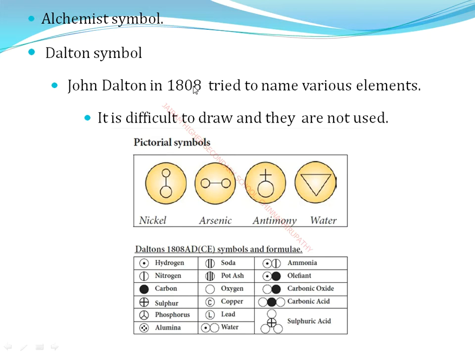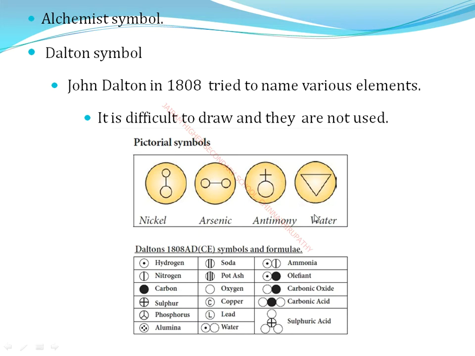These symbols are difficult to draw, so they are not used now. For example, nickel has a pictorial diagram, arsenic has a diagram, and antimony is represented by a picture of a cipher plus.